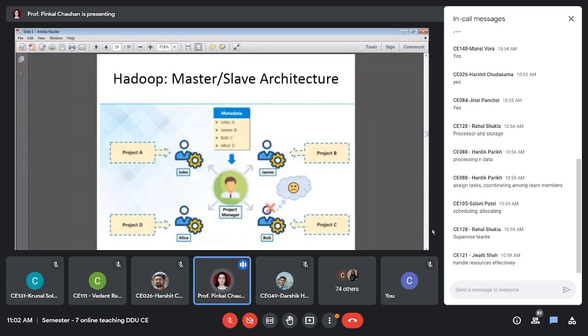You will be worried for project C, yes, because you are responsible, the whole and sole responsibility is with you to finish all these 4 projects. Now, if let's say Bob is not coming for 10 days, of course, no one else knows about project C. So there is a chance that project C gets delayed, right? So what to do? You as a project manager,